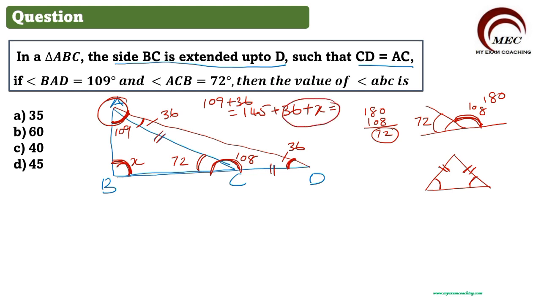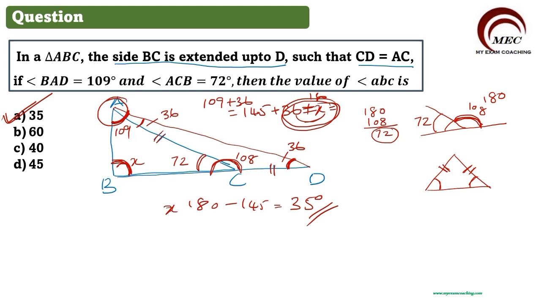See here, the total we are getting is 145. So how much will B be? B will be equal to 180 minus 145, which is equal to 35 degrees. So your answer will be option A, 35. Hope you understood it. So X is equal to 36, since 145 plus 36 will be equal to 180.